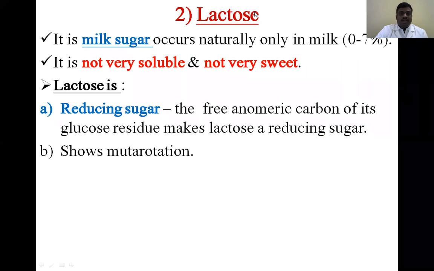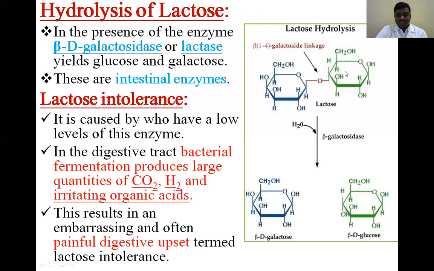Next one is lactose. Lactose is simply called milk sugar. Lactose is also a reducing sugar, and it also shows mutarotation.